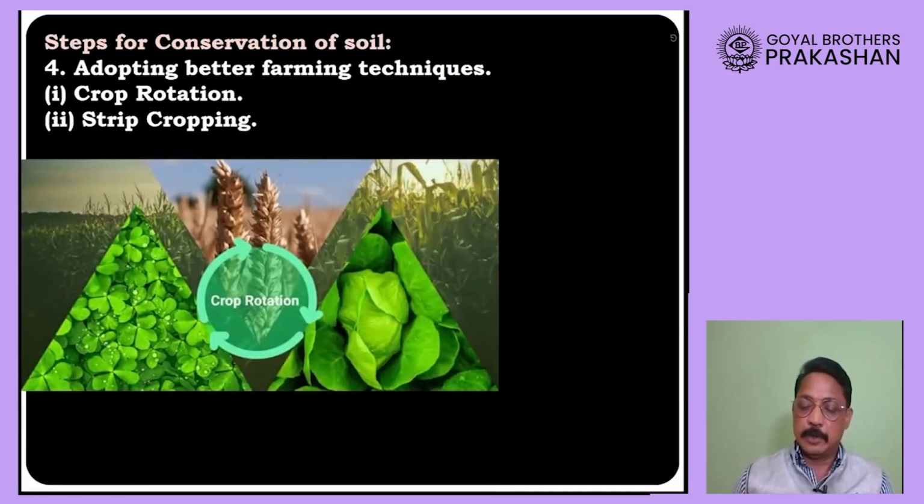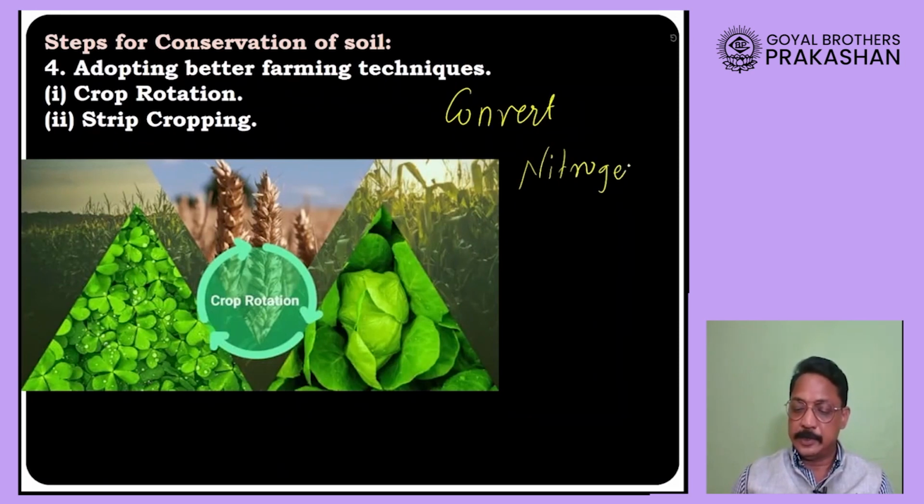The next step is called crop rotation. Please remember, a few crops like pulses are able to convert nitrogen from air into nitrogen compounds, and this nitrogen compound provides nitrogen to the plant, which is essential for protein formation. We have already studied this.